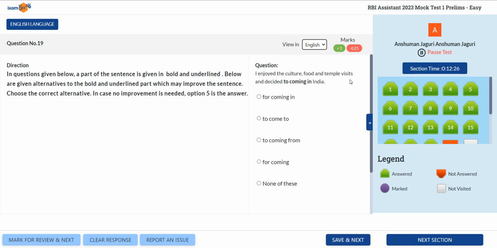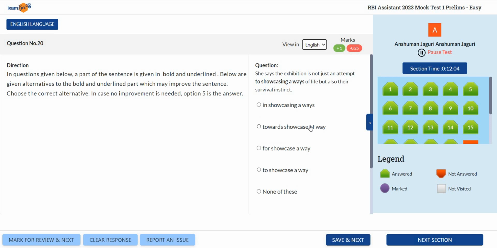Next, I enjoyed the culture, food, and temple visits and decided to coming in India. Doesn't make a sense again. We have a preposition to, so we need an infinitive form of the verb come, right? So to come, right? See, second is correct. Then after this, we don't need in, we need to come to where? So to come to India. Second is your correct answer.